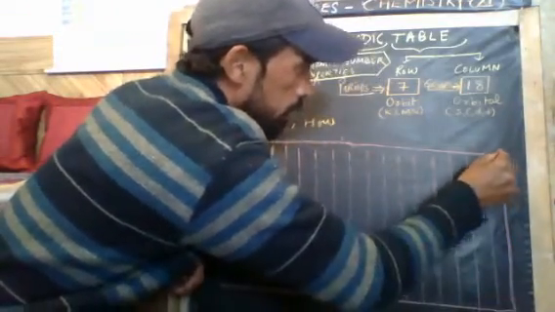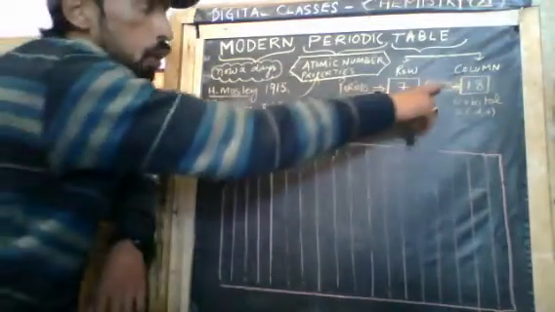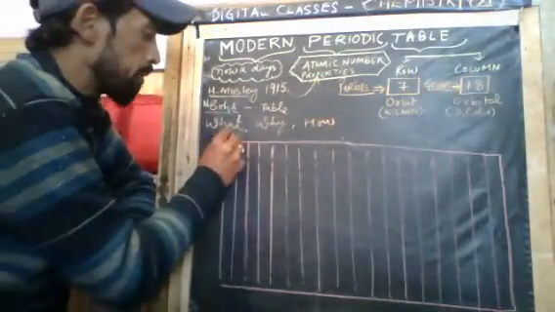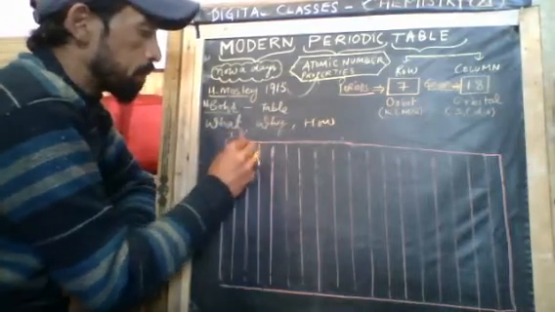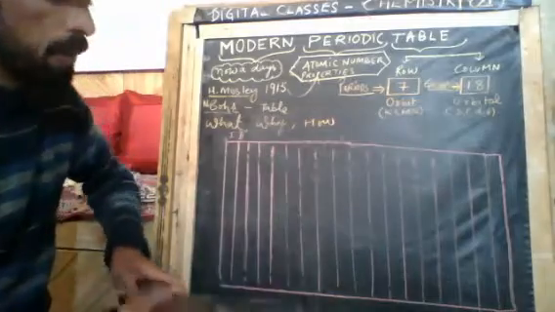So 18 lines represent 18 columns, and each column is known as a group. We will mark the numbers later on. Now this is about the groups.